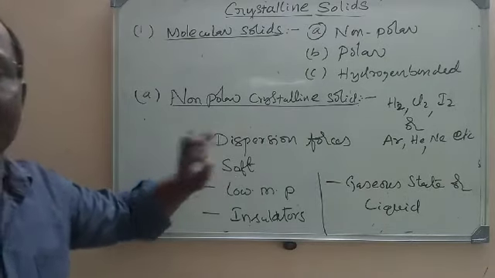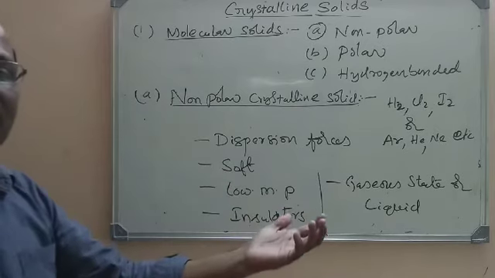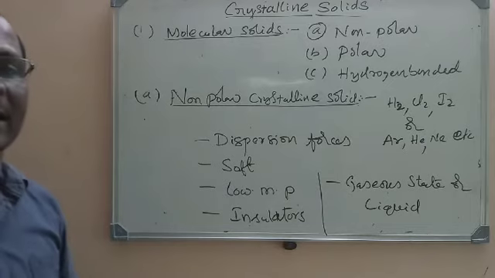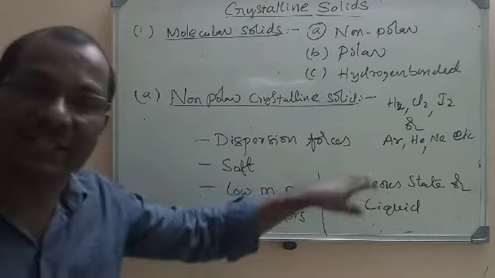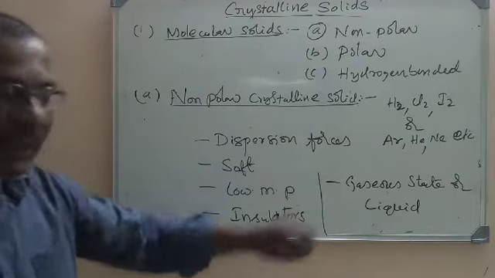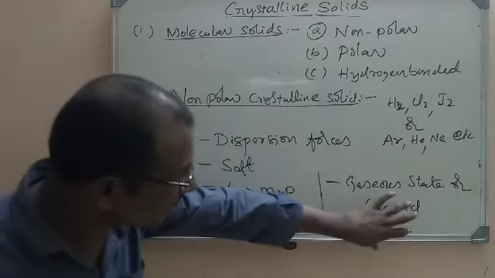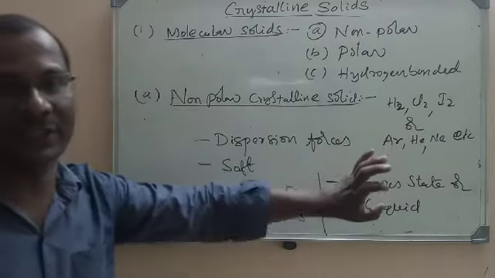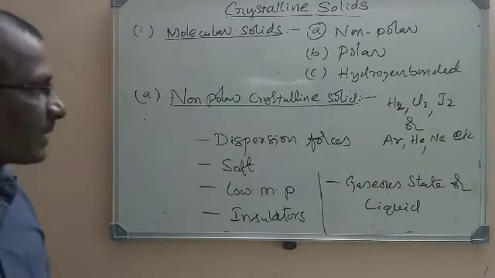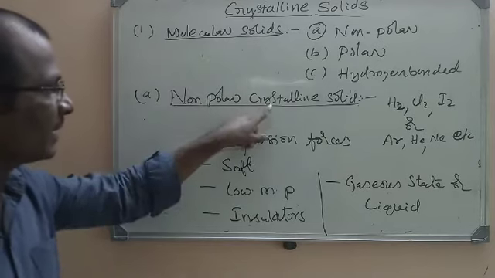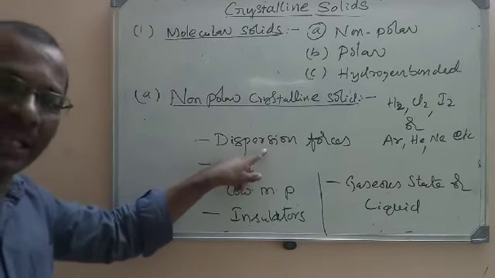But when you vary the temperature, you all know that when gases are condensed, they change into liquids. On cooling, they change into solid. We are talking about their solid states. So at room temperature, they will be either in gaseous or liquid state. So these are the general characteristics of non-polar solids. So what are the forces in non-polar molecular crystalline solids? Dispersion forces or London forces.